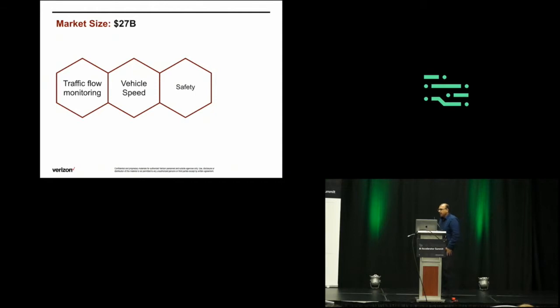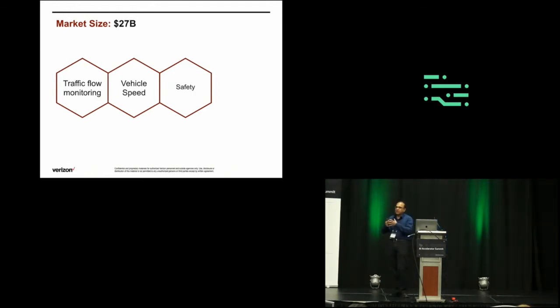So basically, this is a global market size of $27 billion. The number is very conservative; there is more potential here. There are a few things that we are trying to address. One of them is traffic flow monitoring. That's the key requirement from the cities: how do we best monitor the traffic at a given particular intersection to reduce